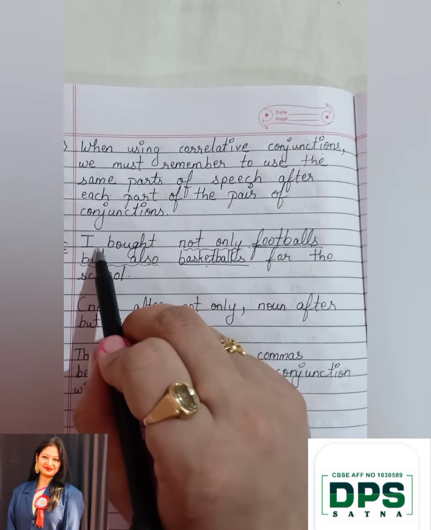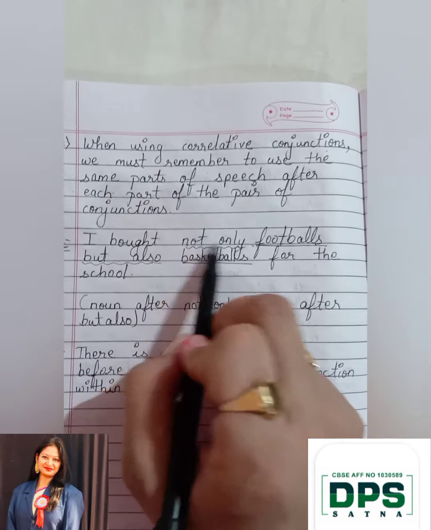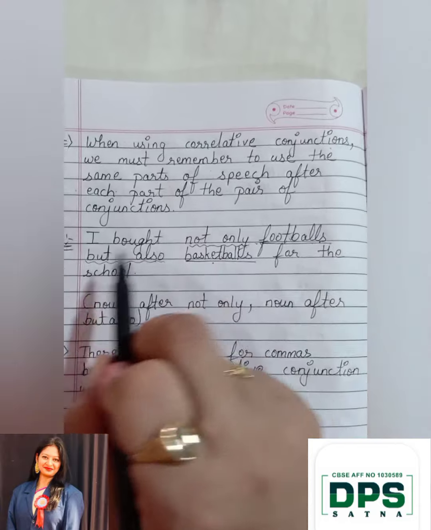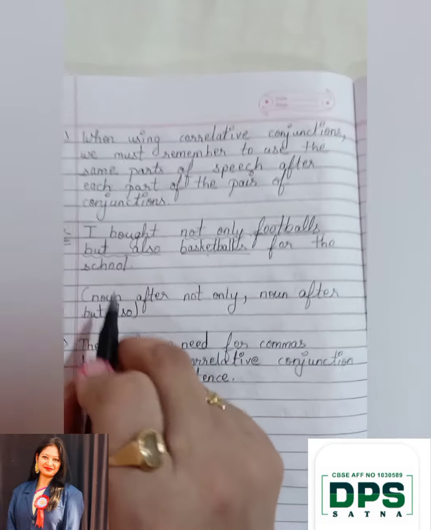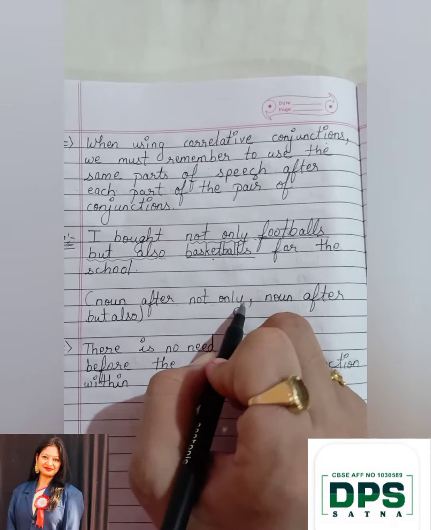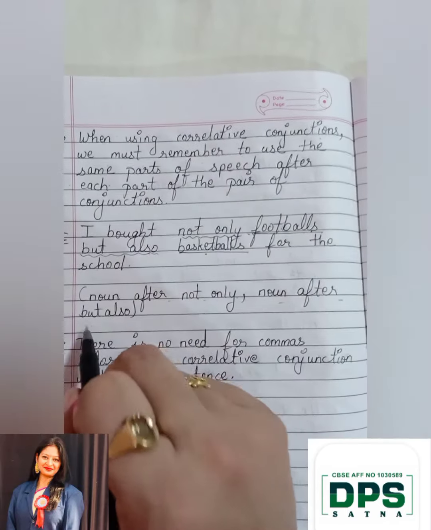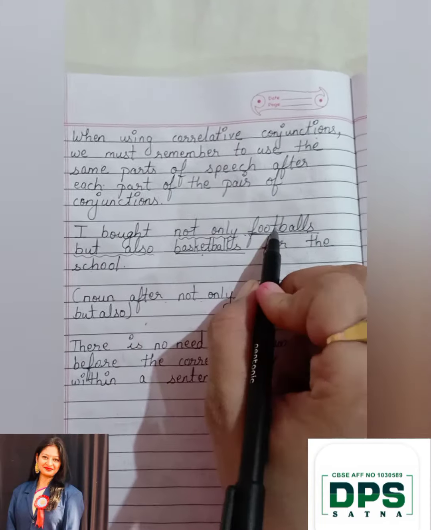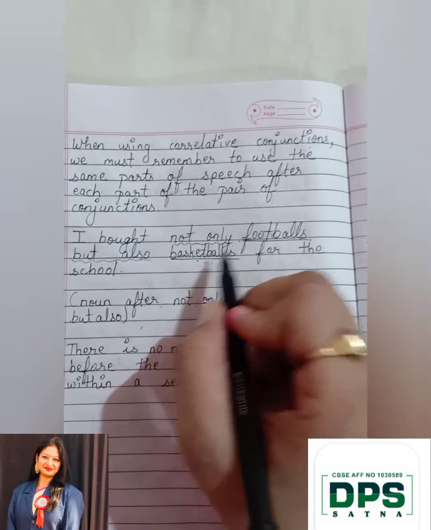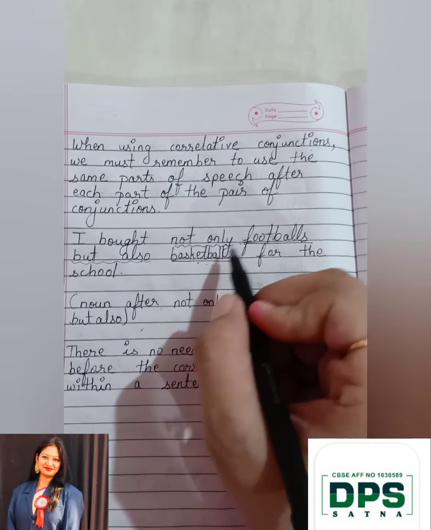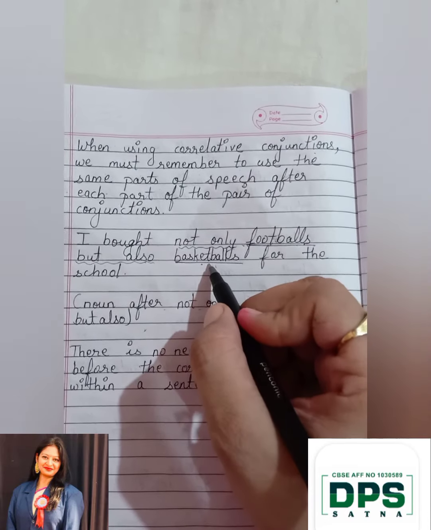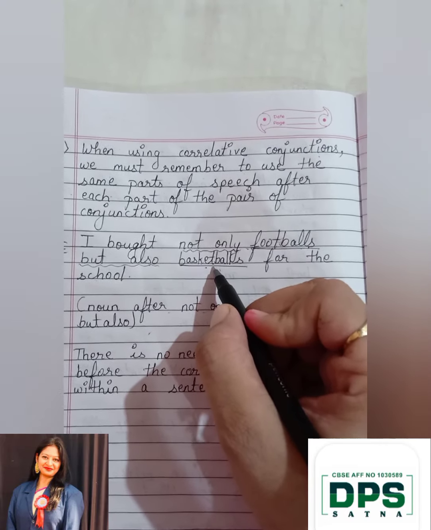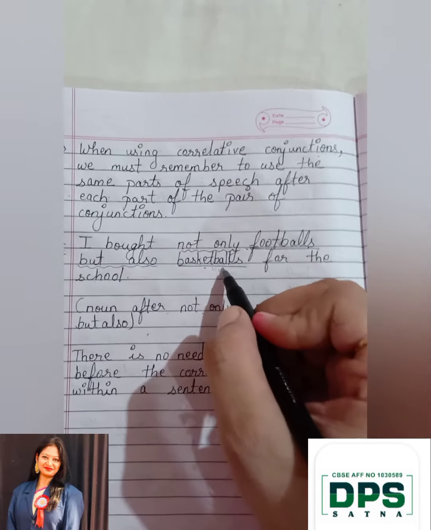So, see the example. I bought not only footballs but also basketballs for the school. Noun after "not only" and noun after "but also". If you are using a noun, then a noun will come.